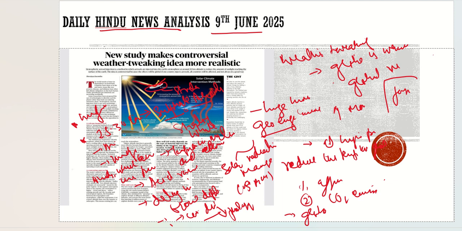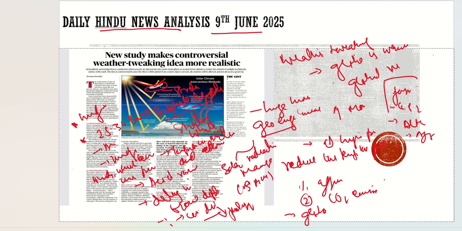Reduce fossil fuel emissions, reduce CO2 emissions, go for alternate fuels, and go for afforestation. These can be better ways of reducing this phenomenon. So with this, I hope you have understood the article and the question. Now you have understood what the whole article is talking about, the natural ways of reducing the temperature, and the artificial ways, how we can do it. Is it the real solution? It is not the permanent solution. It can be a temporary one. It can reduce the temperatures, but it is not permanent.